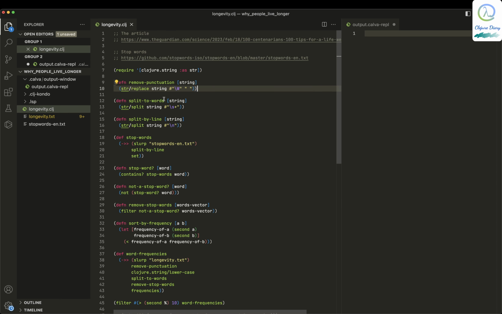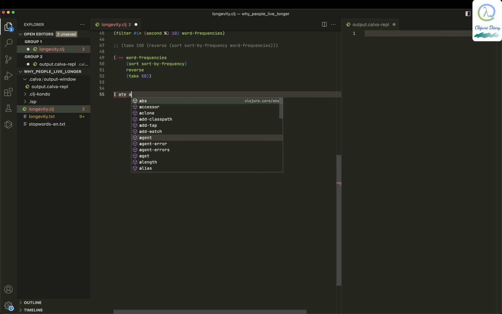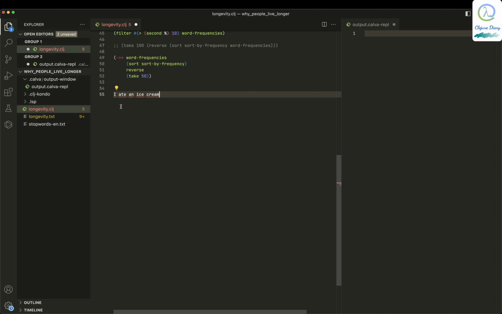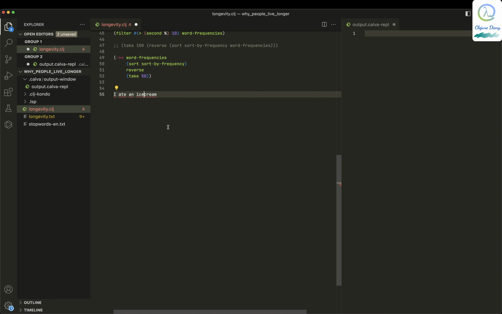And another thing is there are things called stopwords. Like if you have a statement like, I ate an ice cream, I think "an" can be removed, "I" can be removed. The things that give meaning to the sentence are really "ate ice cream". Maybe one word also, right? So "ate ice cream" is what gives meaning to the sentence, and these other words are called stop words, and they can be removed.